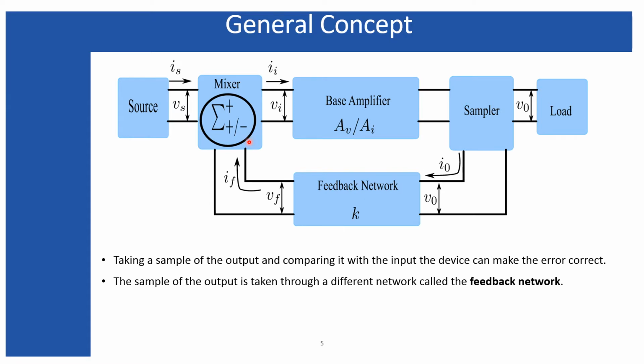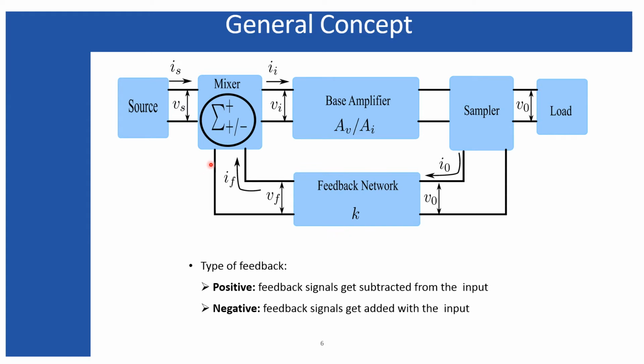And why are we doing these things? In order to control the output, in order to provide a good quality output. So we are basically taking a sample from the output, either in terms of voltage or in terms of current, feeding it back into the input, where it becomes the secondary input to the system. By comparing the actual input, which is coming from the source, with the secondary input, which is the feedback, we can produce a good quality output.